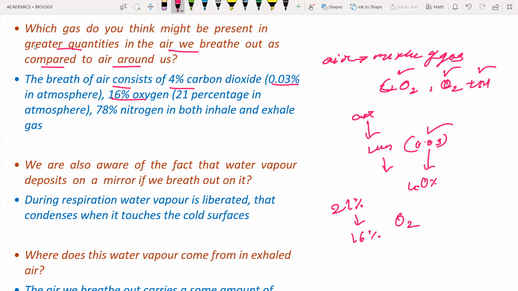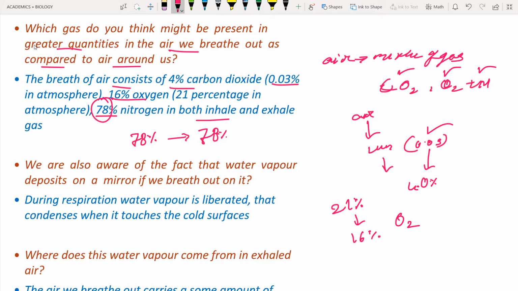And next is the nitrogen, it's 78, not 7.8. We see around 78 percent nitrogen. The nitrogen is in the higher composition. It is present in both inhale and exhale. It means before breathing 78 percent, and after breathing also 78 percent.